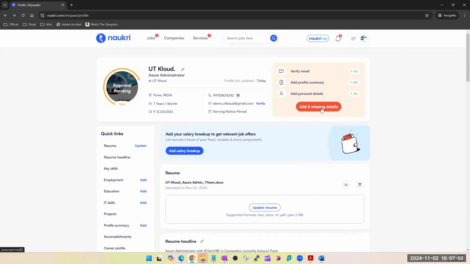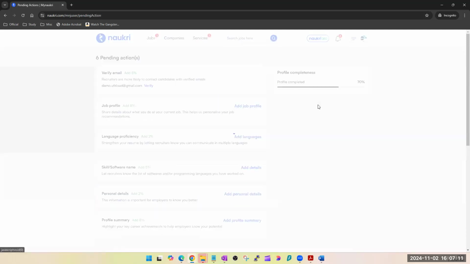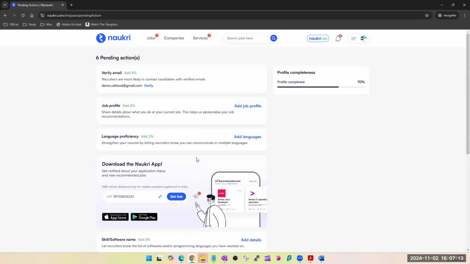Make sure, see, it will tell you what all things are missing, which will take your profile to 100%. Like it is at 70%, so I have to verify my email, add profile summary, add personal details. So mention all these things. Make sure your profile is at 100%, right? Make sure that it is at 100%.